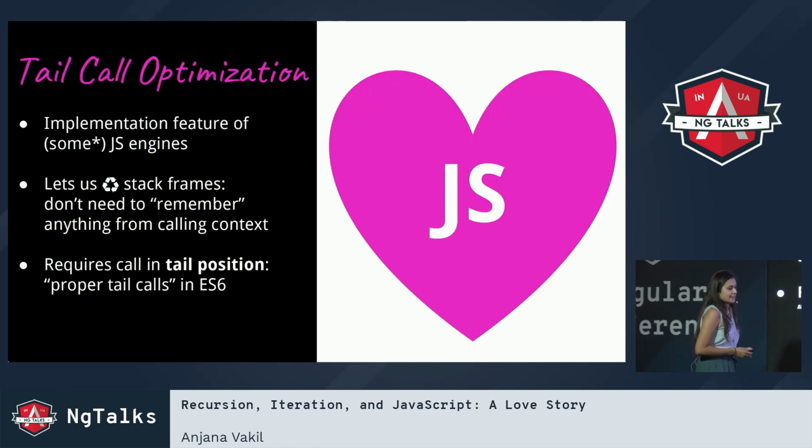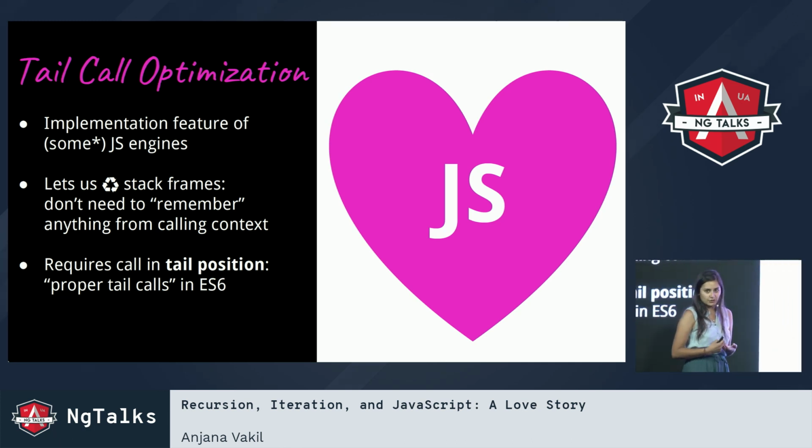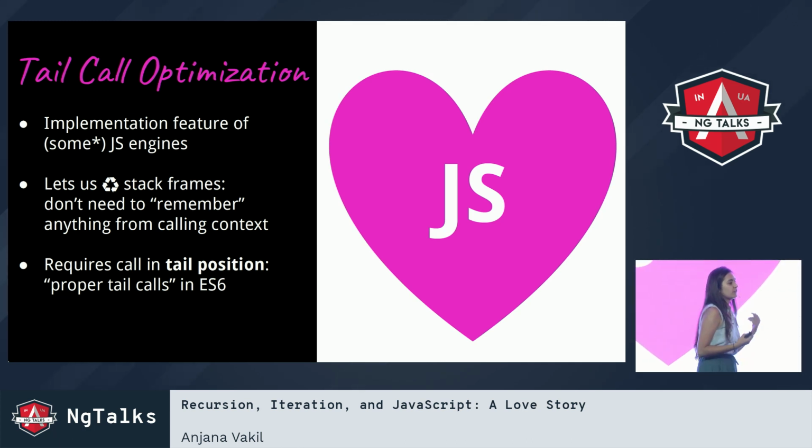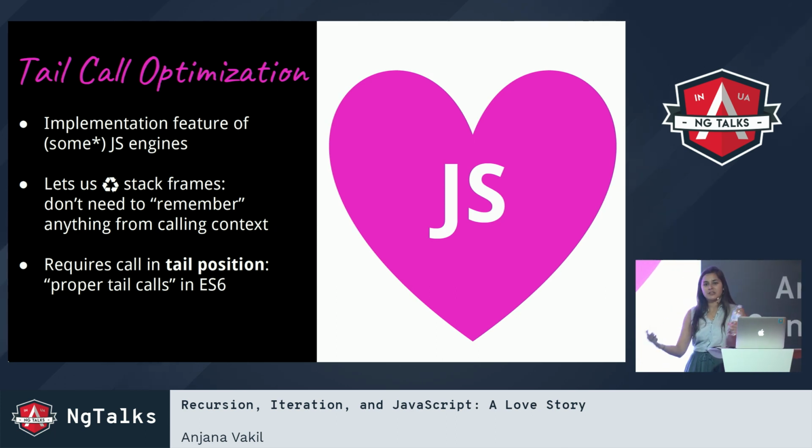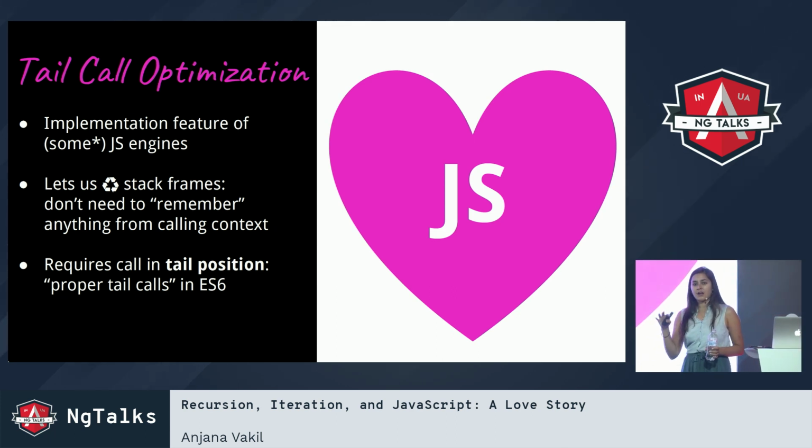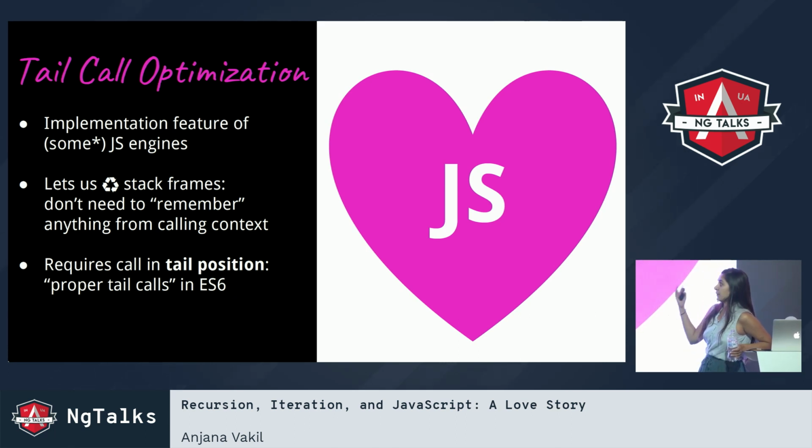And this is the idea behind something called tail call optimization. You might have heard of this. It's an implementation feature. It's something that JavaScript or another compiler or engine can put into place to help us execute recursive code in a more performant way. And it does that by letting us reuse the resources that we're using for these stack frames. So we sort of get to recycle stack frames in the case where we don't need to remember anything about all of the previous stack frames that have come before from all of those previous recursive calls.